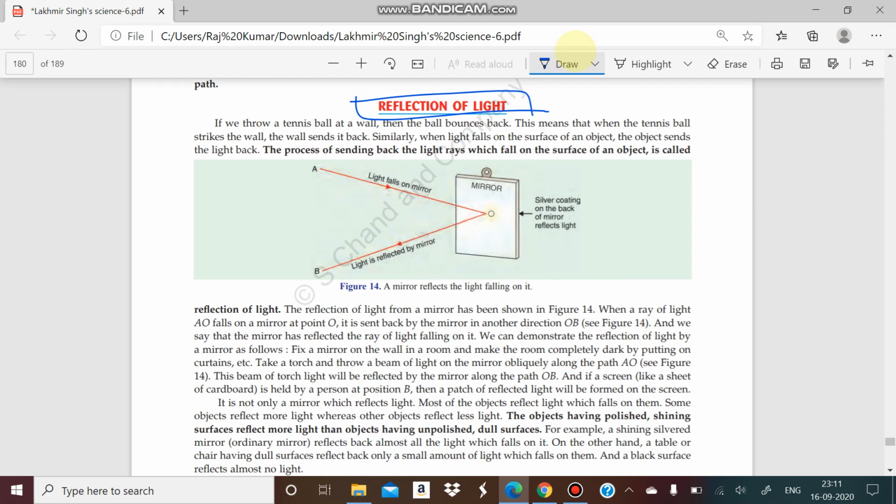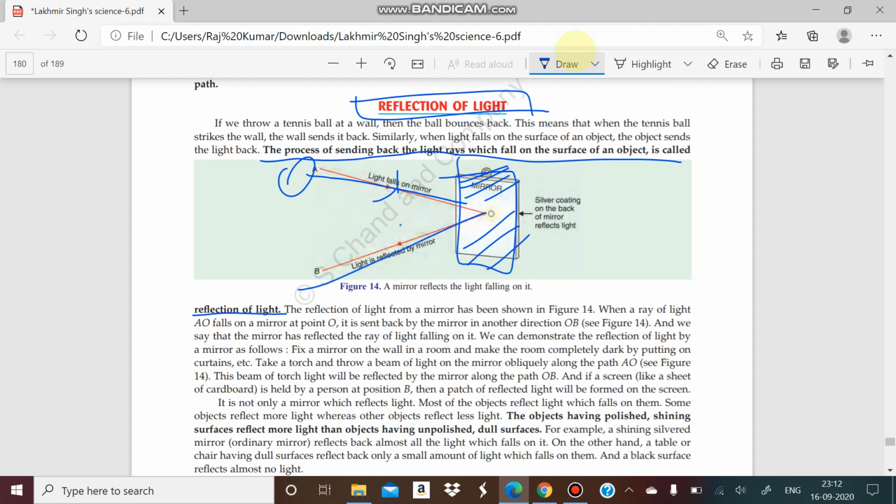So you have to remember that the process of sending back the light ray which falls on the surface of an object is called the reflection of light. Suppose you take a mirror and a source of light, you can take a candle or a torch. When the light ray comes from this direction and touches the mirror surface, it is reflected, bounced back in the same side of the mirror.